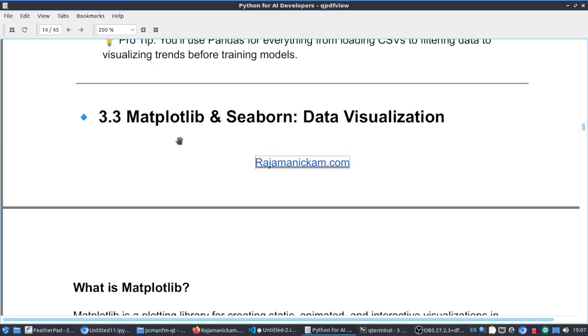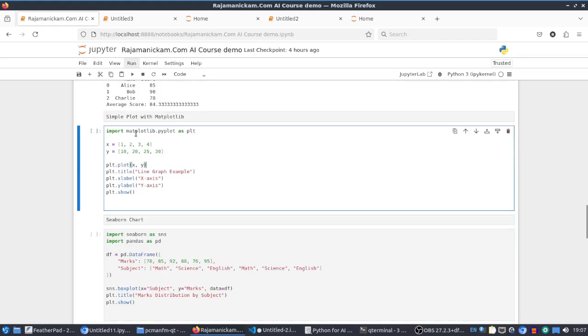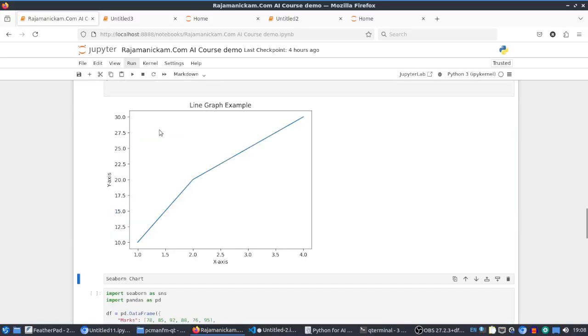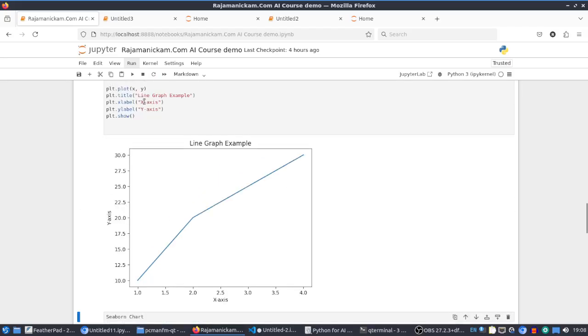And as I said, matplotlib and seaborn are useful for data visualization. Let us see one example using matplotlib. From pyplot, we are assigning the alias name plt, and then we are just plotting it, giving title and label names, and then showing it. So it's creating this graph. If you want to change anything, you can change it here.